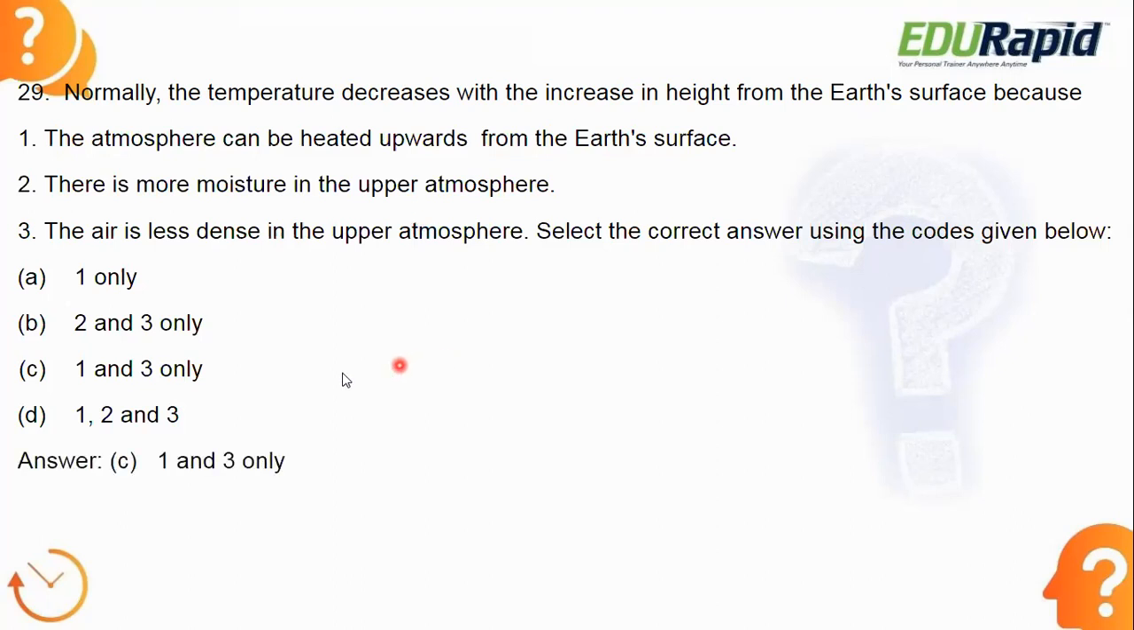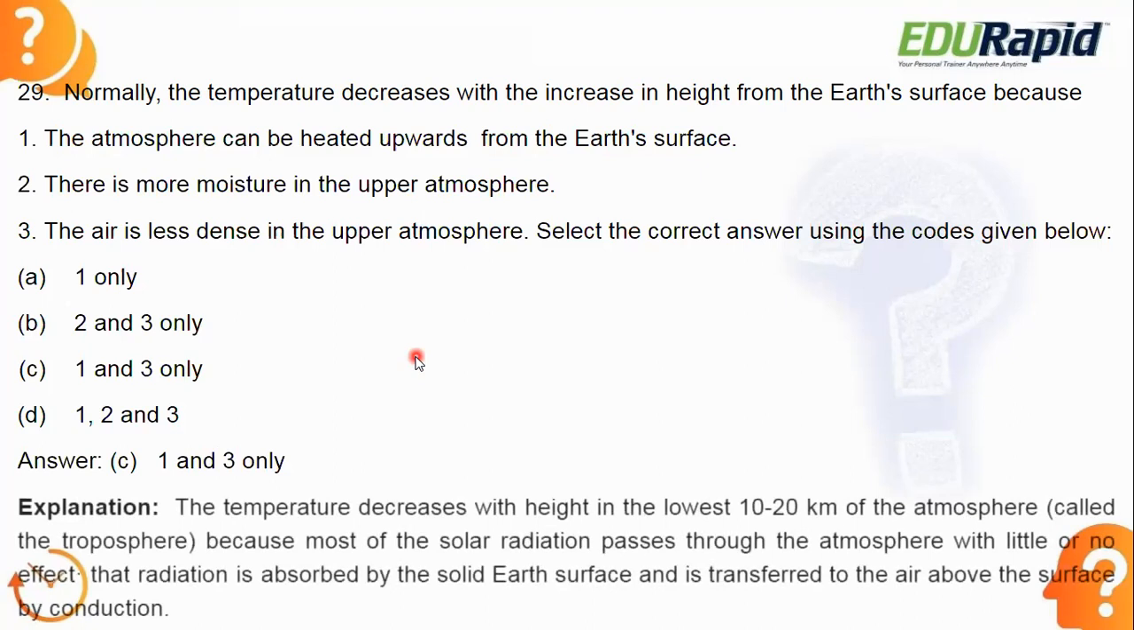Let's see the answer. Answer is option C, 1 and 3 only. The temperature decreases with the height in the lowest 10 to 20 kilometers of the atmosphere, because most of the solar radiation passes through the atmosphere with little or no effect. That radiation is absorbed by the solid Earth's surface and is transmitted to the air above the surface by conduction. So that's why you can see the temperature decreases with height in the 10 to 20 kilometers of the atmosphere.